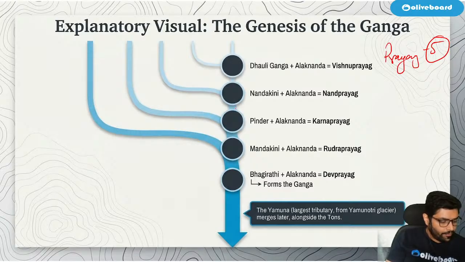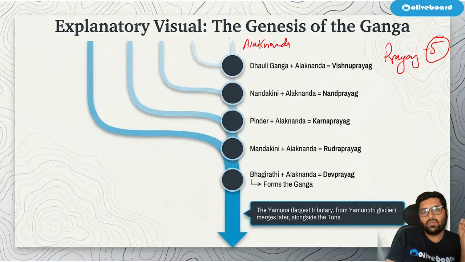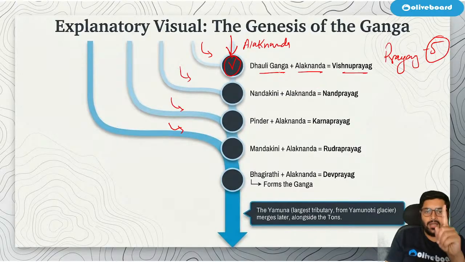Correct? Now, which are these Prayags? First, this river is Alaknanda. So whatever is coming and meeting, it is coming and meeting in Alaknanda. Okay? Now, Dhauli Ganga comes and meets in Alaknanda at Vishnu Prayag. First Prayag is Vishnu Prayag, Dhauli Ganga.